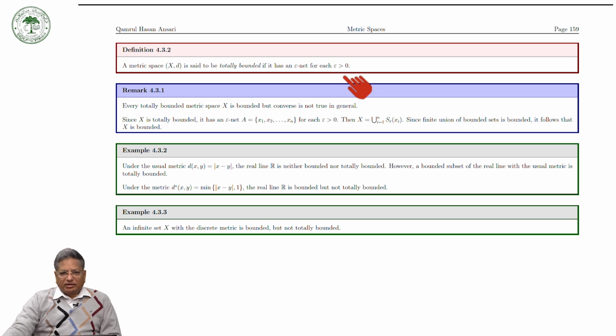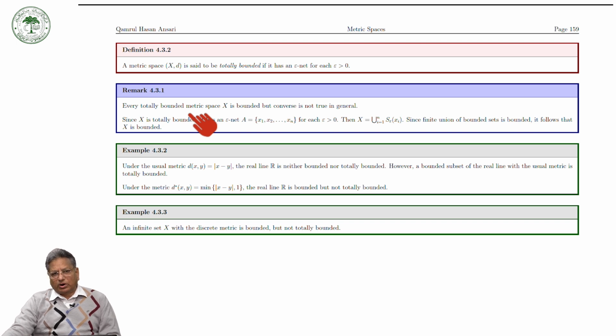Now let us first see what the relation is between a totally bounded set and a bounded set, or whether there is no relation, or whether total boundedness implies boundedness, or vice versa. So the first remark is that every totally bounded metric space X is bounded, but the converse is not true in general. So every totally bounded metric space is bounded.